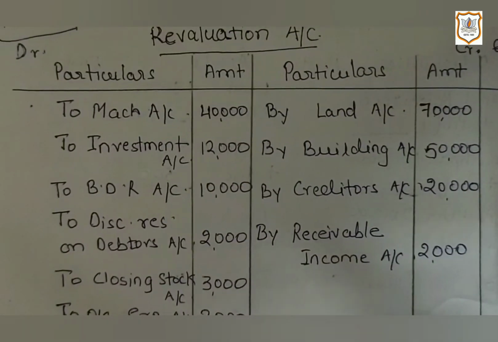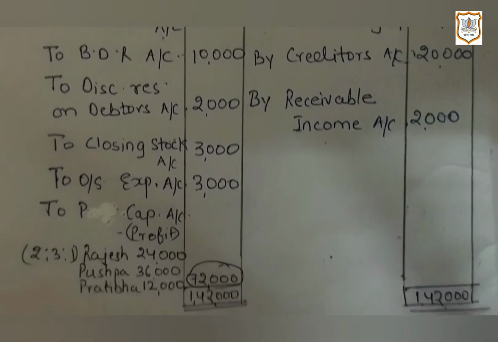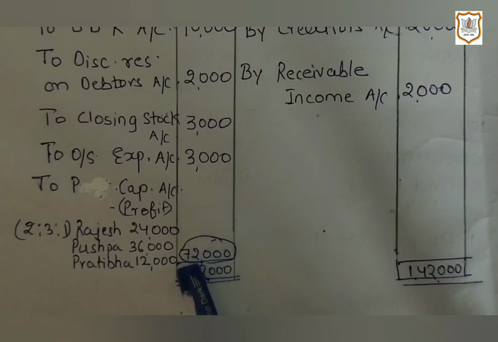Now after recording all increase and decrease in assets and liabilities on debit side and on credit side, now finally we will close revaluation account. Here the total of credit side is more, which is 1,42,000. So obviously difference will appear on debit side.